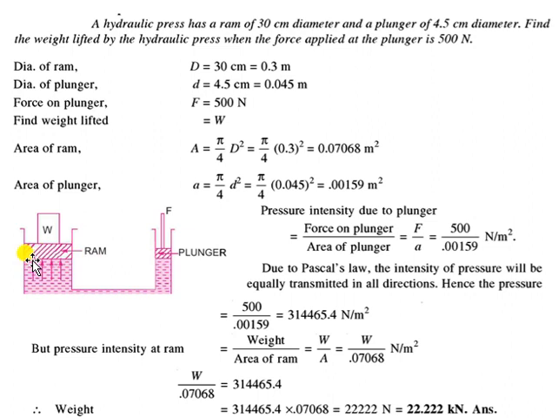Since the cross section area is greater, the same pressure can create a larger force. You know, pressure is force per unit area. If I keep the pressure the same and increase the area, then with a lesser amount of force you can lift a heavier weight. That is one of the applications of Pascal's law.